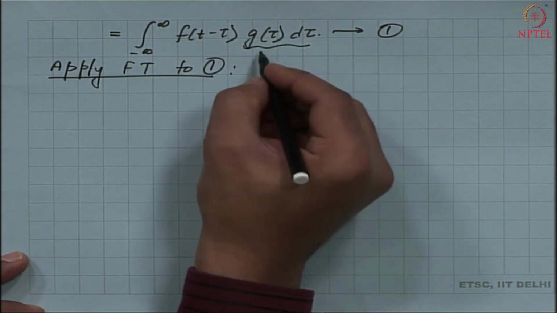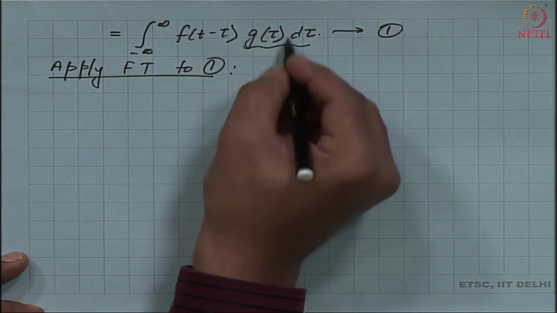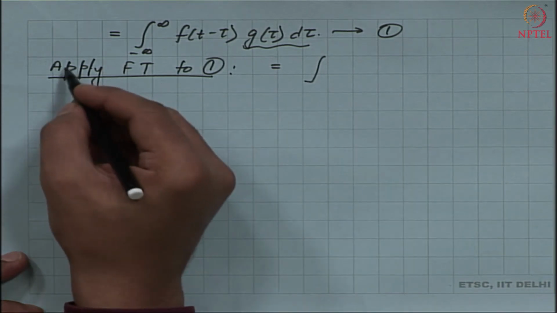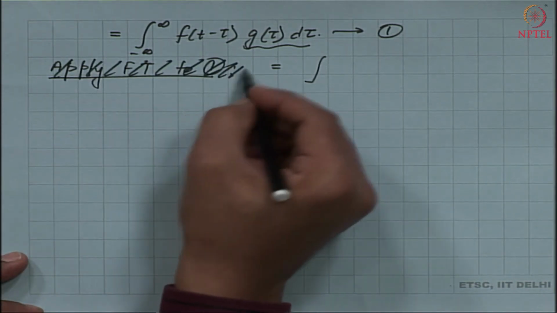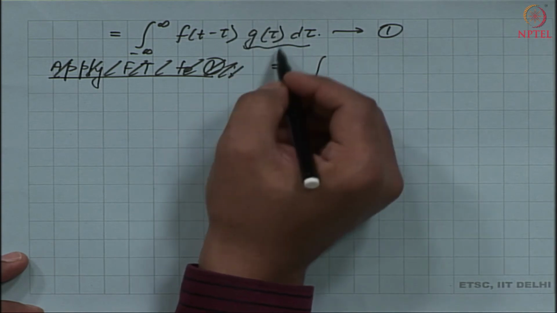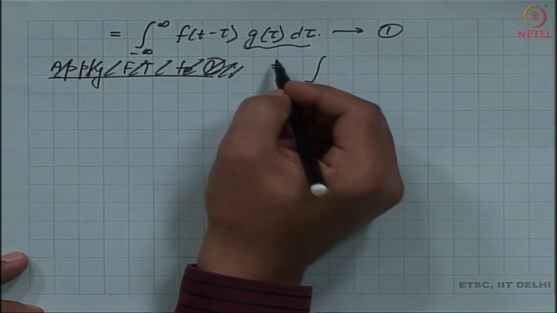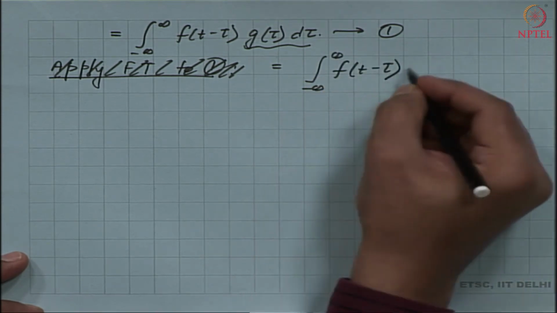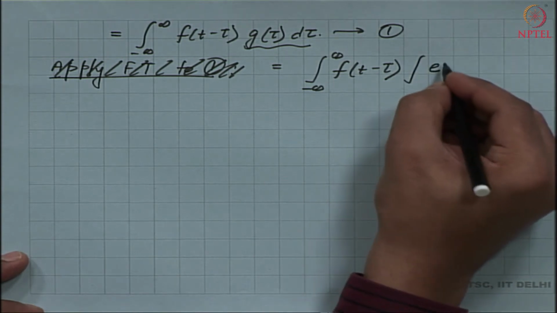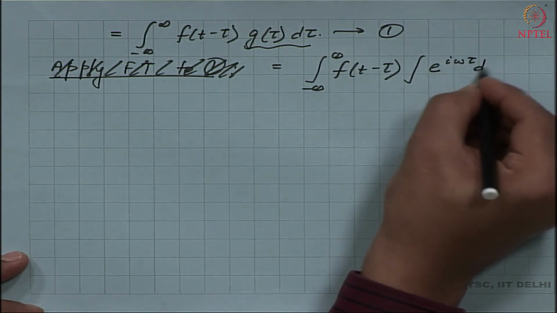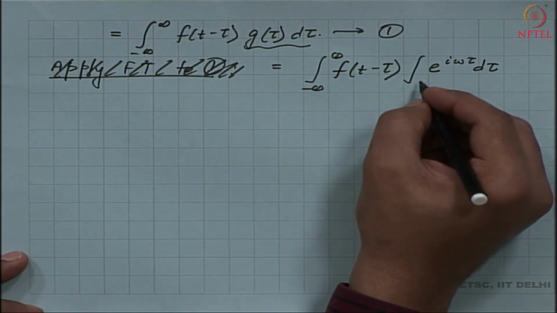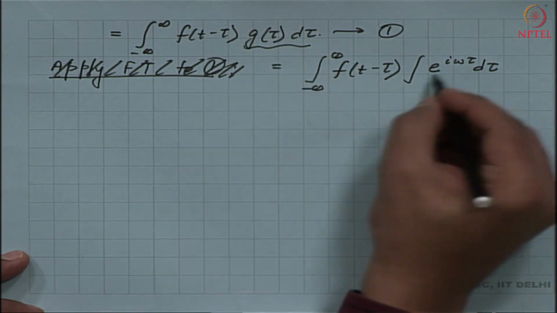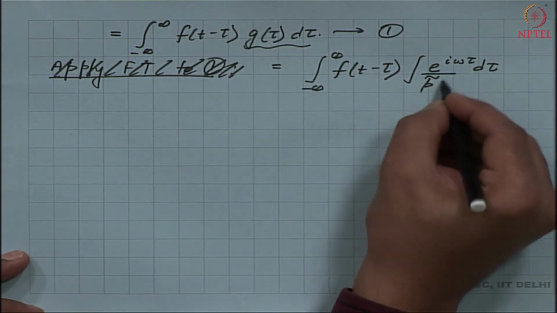I can always rewrite this function g of t as an integral, in terms of its Fourier coefficient. Which means I can rewrite this integral as follows: f of t minus tau, integral e to the power i omega tau d tau, and let me call the transformed function of g of t as 1 by p tilde of omega.